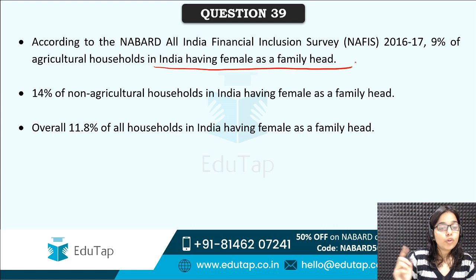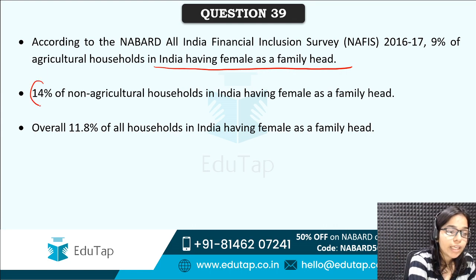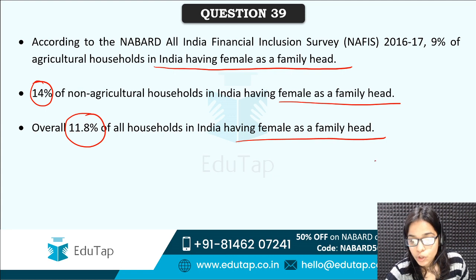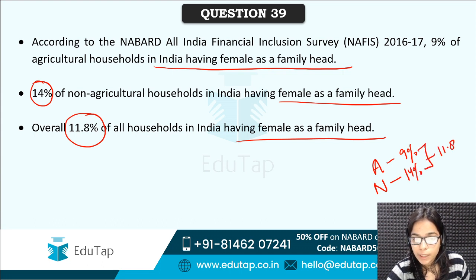If we talk about non-agricultural households, then 14% of them have female as a family head. And overall, 11.8% of the households have female as a family head. So you can remember this, for agriculture it is 9%. For non-agricultural household it is 14%. And average is 11.8%.